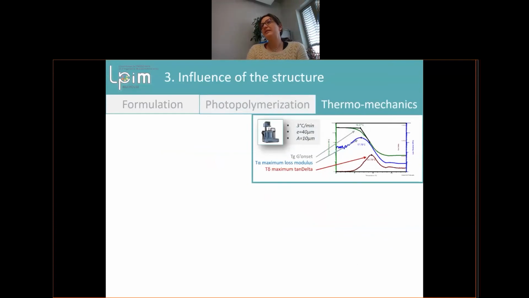We then analyze it with DMA. Here is just an example of what we can have with the Tg, the onset, the T alpha, and also the maximum of tan delta.